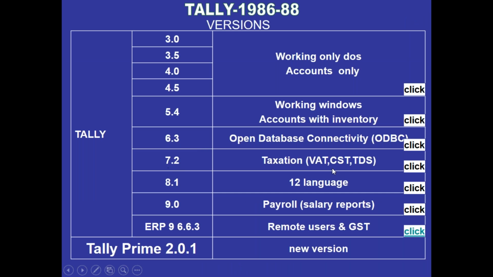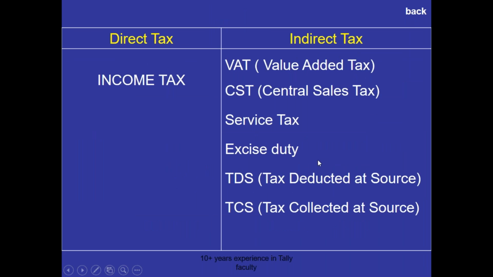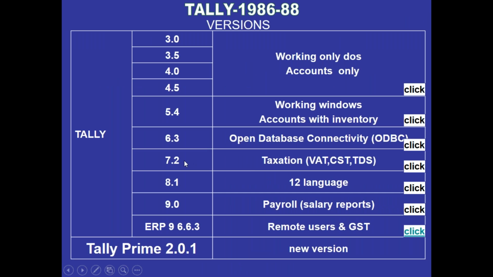And 7.2 is about taxation, which has two types: direct tax and indirect taxes. 7.2 was introduced in 2005, when the government took a new decision to implement taxation. At that time VAT was introduced in the 2005 financial year. After 2005, the entirely new version 8.1 was launched. What happened here is that every new version implemented one new feature.